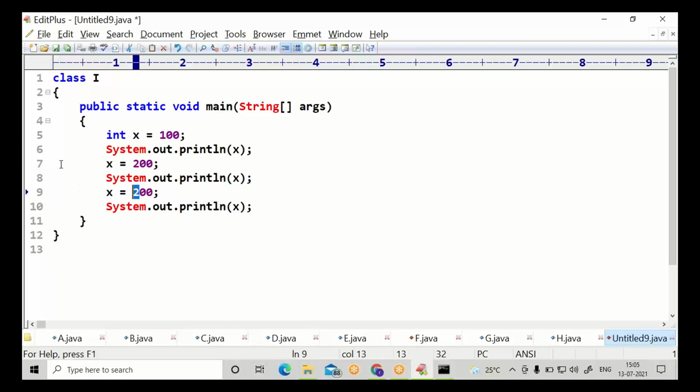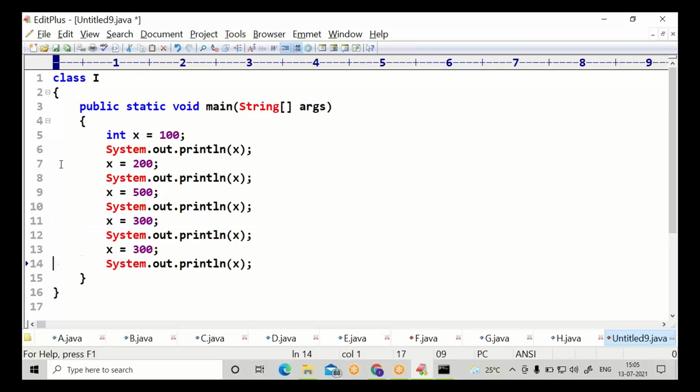Now you can go for x is equal to some other thing. You can modify a variable any number of times. That is why it's called a variable: varying value. A container where we can store one varying value. It can be any value of the same type.